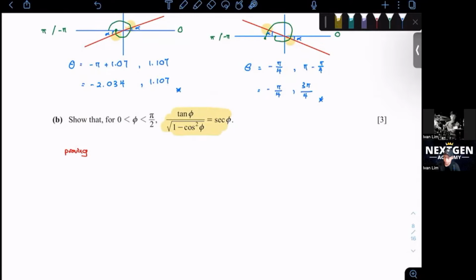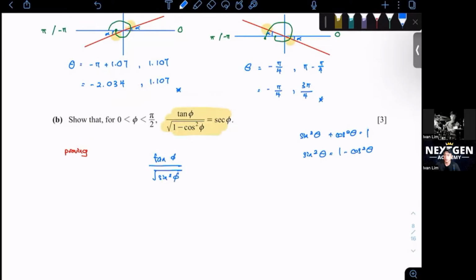So what you got to do is, we want to prove the left-hand side is equal to the right-hand side. So let's see what we can simplify here first. So 1 minus cos square phi. We know one of the identities is sine square theta plus cos square theta equals to 1, right? So sine square theta is also equal to 1 minus cos square theta. So we can replace this part here with sine square. So let's rewrite it: tangent phi over square root of sine square phi.